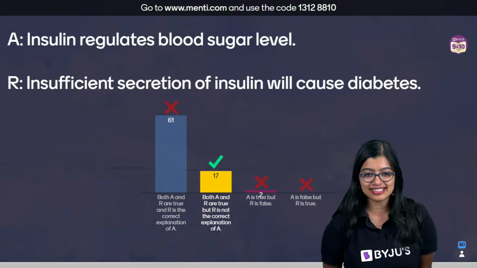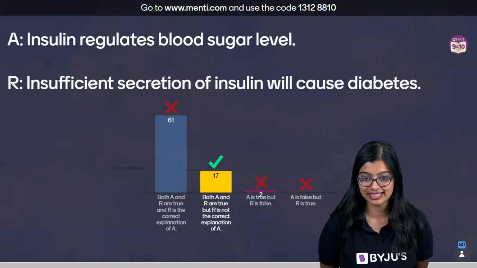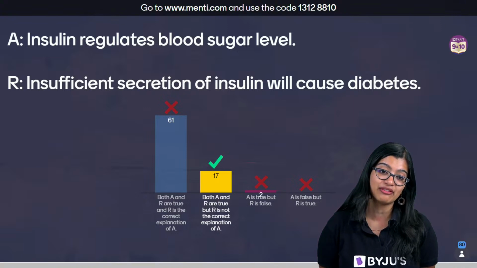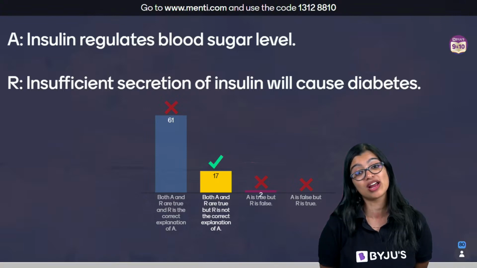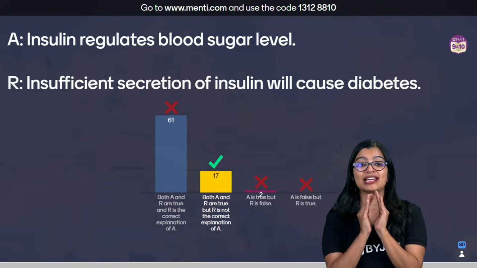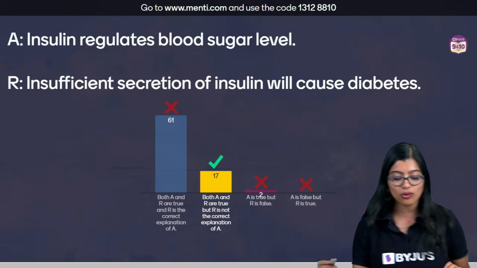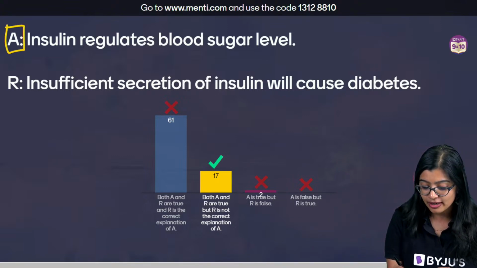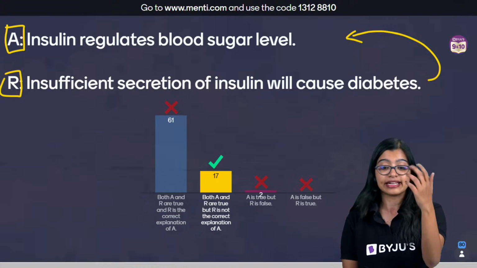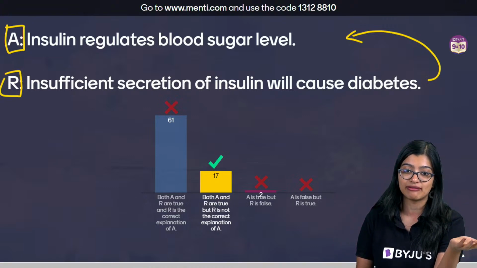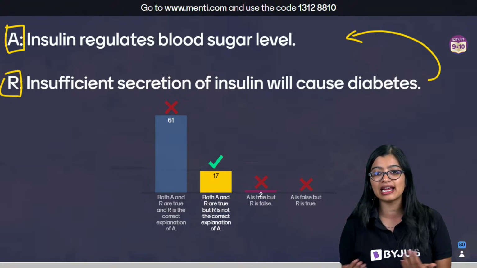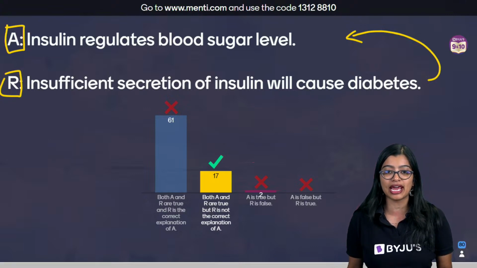I am very surprised. But I told you there is something fishy about the question itself, and when I saw you all giving the answer, I told you something is not right. What is an assertion reason question? You will have one statement given to you, and the reason should be the reason for this. How is the fact that insufficient insulin will cause diabetes the reason why insulin regulates blood sugar level? It is nowhere related.